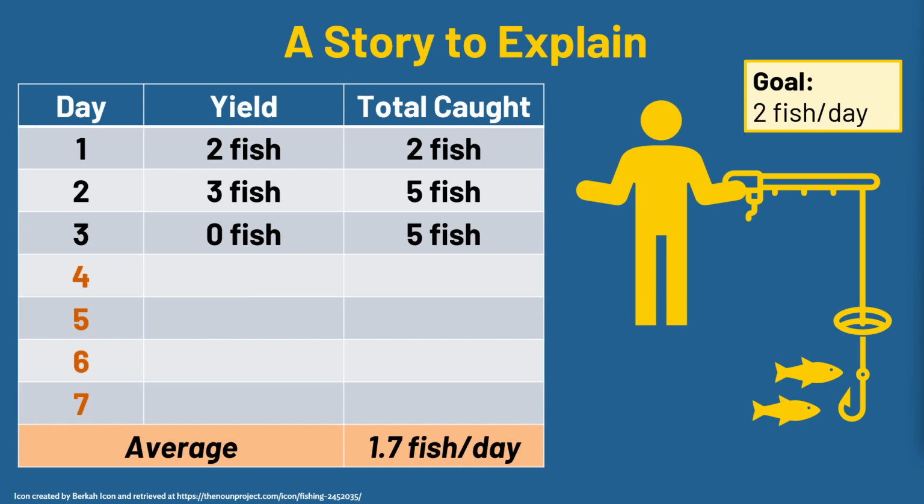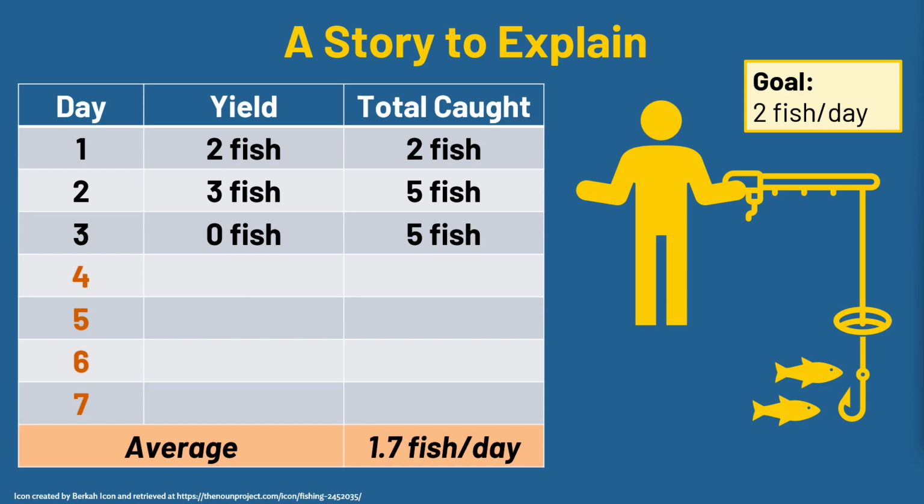But then the third day, I immediately start eating my words and realized that I was getting hot headed because I catch 0 fish, right? So what once seemed like I was on track to just absolutely surpass my goal, now I'm actually under my goal. I'm at 1.7 fish per day. Okay, I've learned my lesson. I won't be so egotistical next time, right? Or I won't get too excited right off the bat.